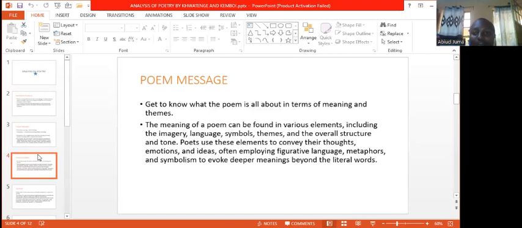The meaning of a poem can be found in various elements, including imagery, language, symbols, themes, and overall structure and tone. Poets use these elements to convey thoughts, emotions, and ideas, often employing figurative language, metaphors, and symbolism to evoke deeper meanings beyond the literal words. When we are analyzing the poem, the first thing you should consider is the death of the author. Before you analyze any poem, you must assume that the author is dead, so that you can analyze the poem in your own way.